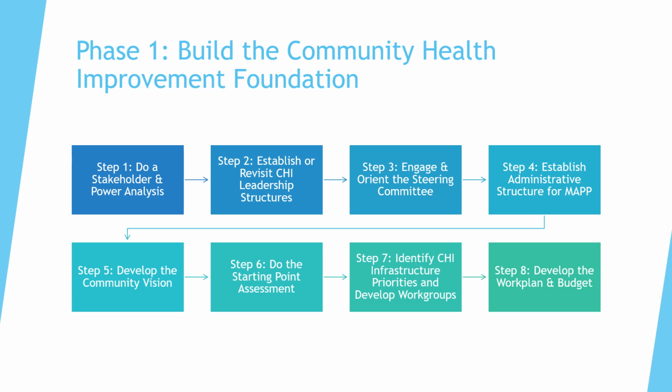MAPP 2.0 encourages co-ownership of this vision, which strengthens commitment from partners. You'll also start to think about evaluation early on. How will you know if your CHA and CHIP process is working? What feedback loops will you build in? Setting up evaluation from the start ensures accountability, and helps you track progress over time.